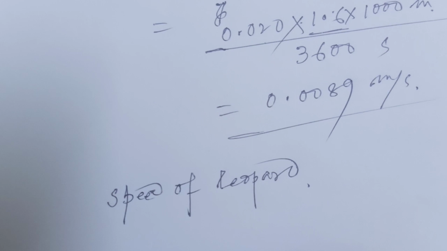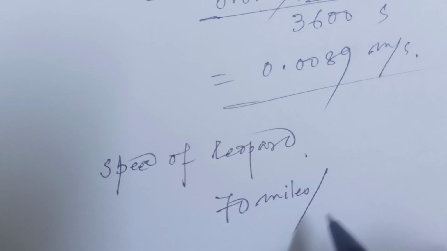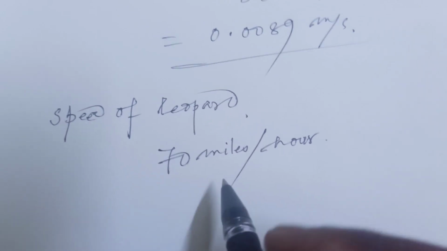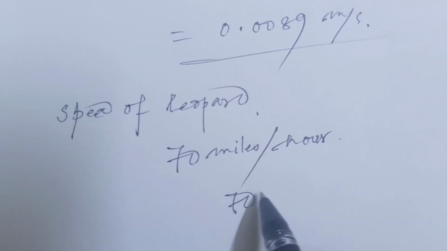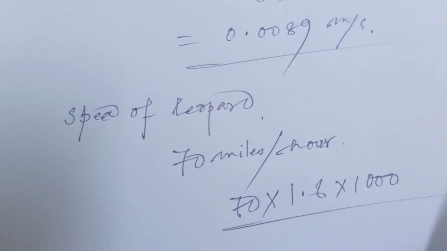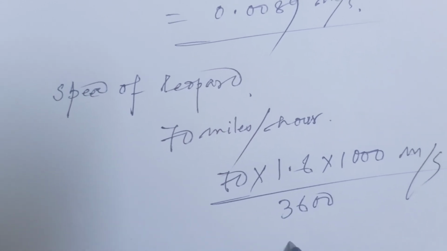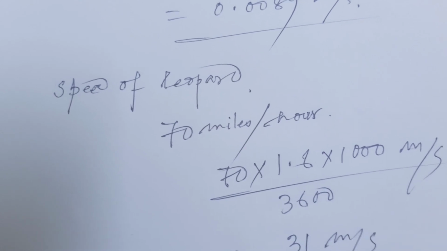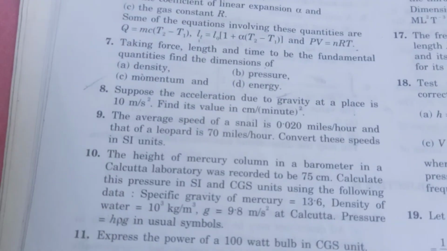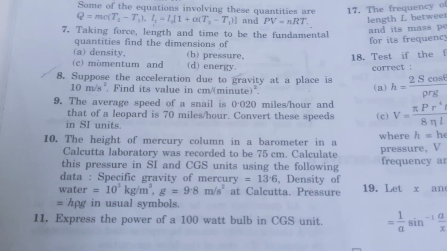Speed of leopard is 70 miles per hour, so you can convert it as 70 into 1.6, that is kilometer, into again 1000 meter divided by 3600, so this is meter per second, and it is about 31 meter per second. Okay, so question number 9 is completed, and question number 8 is also completed.